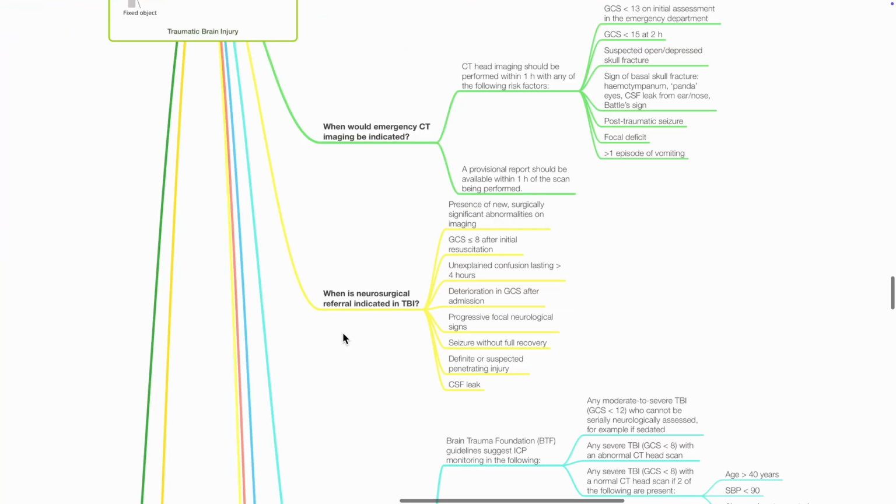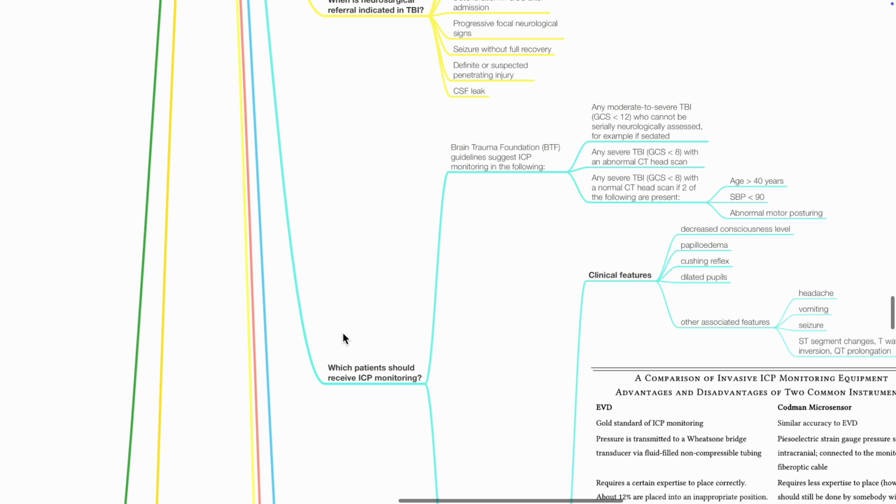When is neurosurgical referral indicated in TBI? This includes presence of new or surgically significant abnormalities on imaging, GCS 8 or less after initial resuscitation, unexplained confusion lasting more than 4 hours, deterioration in GCS after admission, progressive focal neurological signs, seizures without recovery, definite or suspected penetrating injury, and CSF leak.